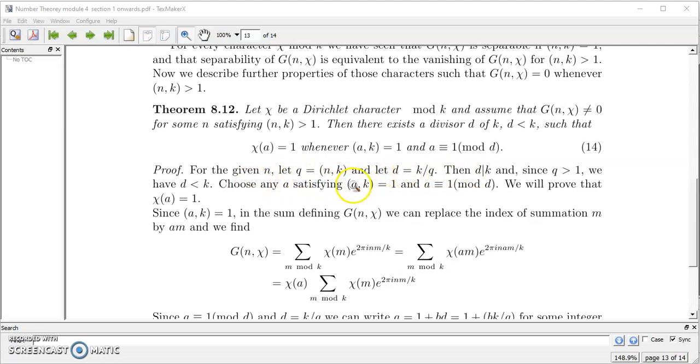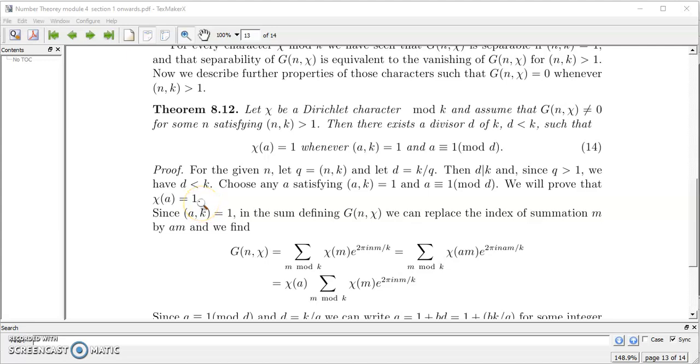Now take any number a, for example 9. We take 9 because the GCD of 20 and 9 is 1, and also 9 is congruent to 1 mod 4. So that condition is satisfied. Now we have to prove that chi of a is 1.